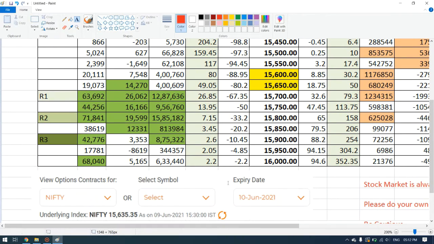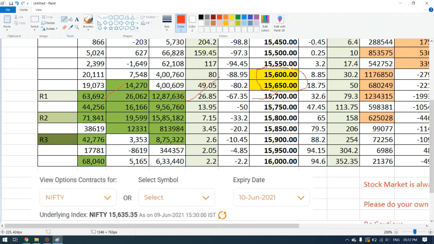Since the market closed at 15,635.35, the range where it comes between is 15,600 to 15,650. Our first resistance comes at 15,700, and the volumes today are comparatively very huge compared to yesterday. The volume is 12,87,636, and change in open interest is also 63,692. This is our first resistance.